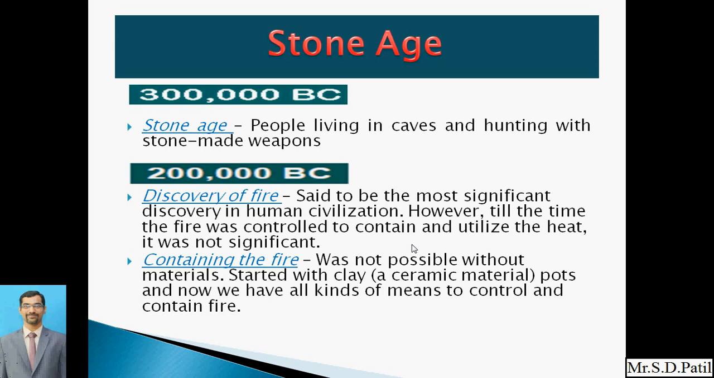Now in our kitchen we know that whatever the cooker may be, there are some utensils, and then we have gas or LPG, and for that purpose we have a lot of utensils to control all those things. So just to control the fire, we need pots, and those pots have to be manufactured from some sort of material.